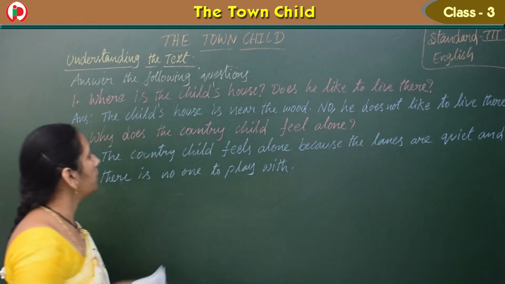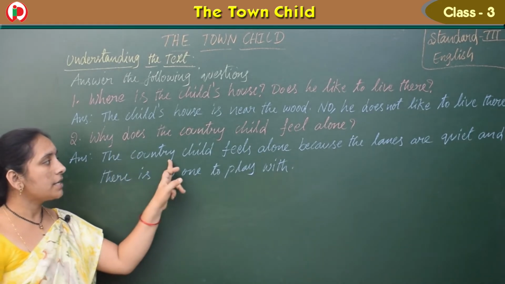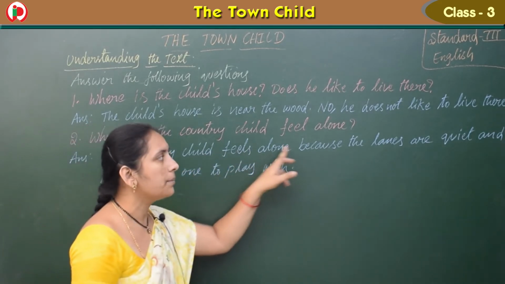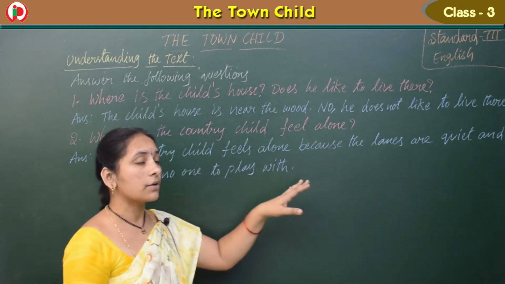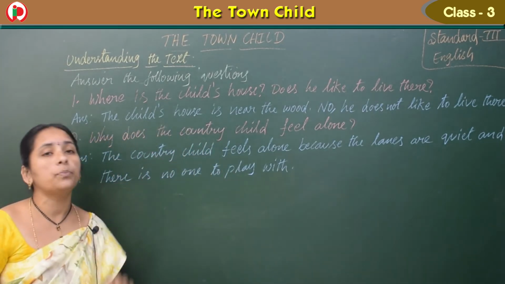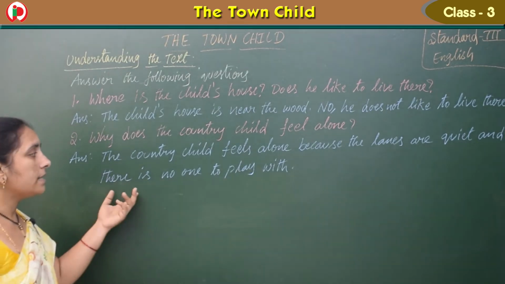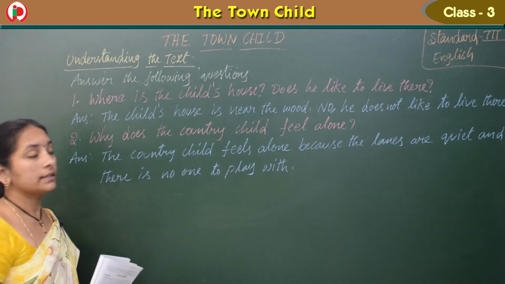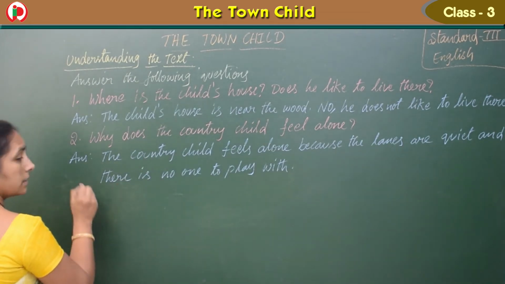So why does the country child feel alone? The country child feels alone because the lanes are quiet. So the total roads are quiet now. The lanes are quiet and there is no one to play with. So anyone there to play with him? No. So there is no one to play with. That's why he feels alone. Right?